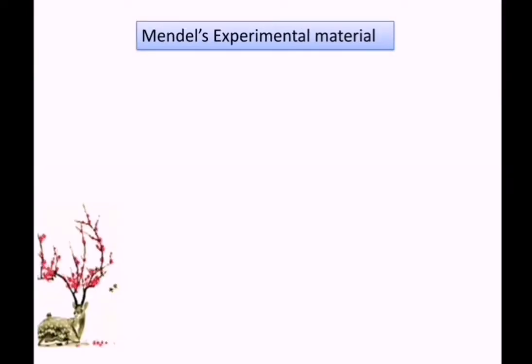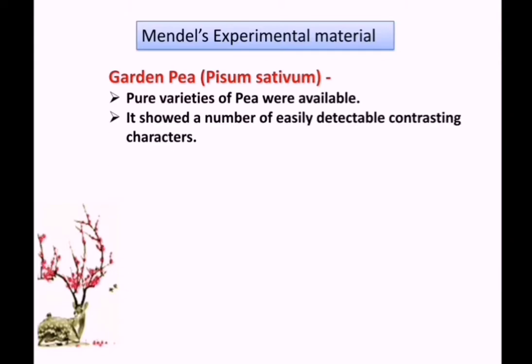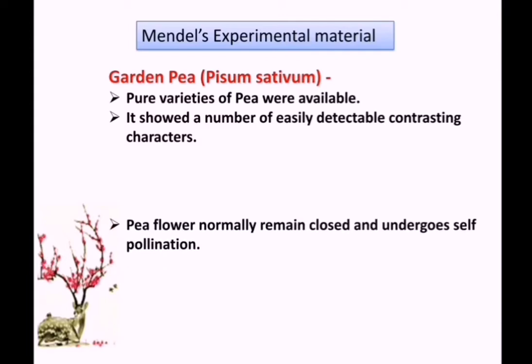Then, why did Mendel select garden pea as his experimental material? Because pure varieties of pea were available, so he was able to do different cross-pollination and self-pollination in this pea plant. It shows a number of easily detectable contrasting characters, the 7 pairs of contrasting characters that we have seen now.